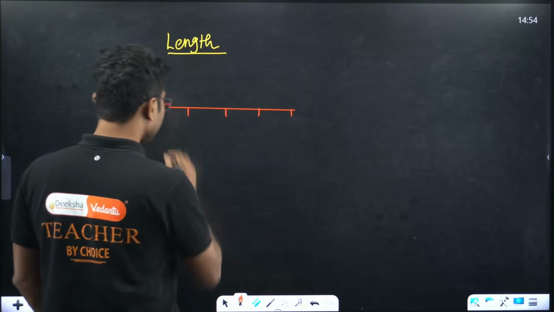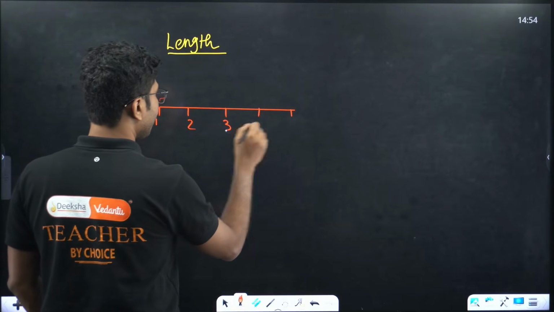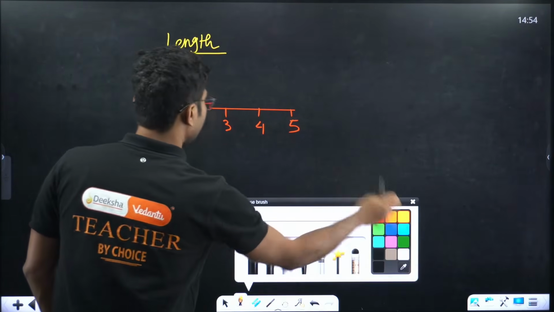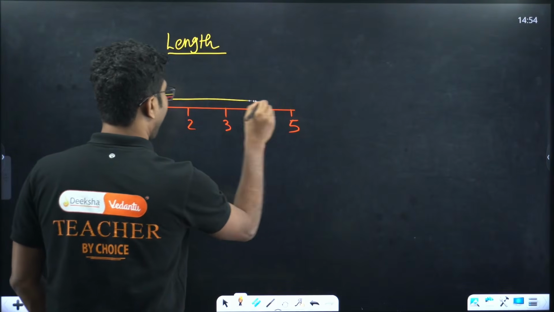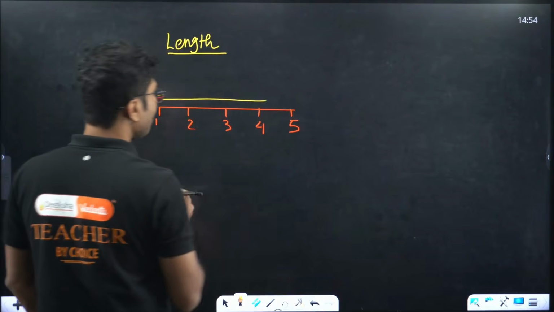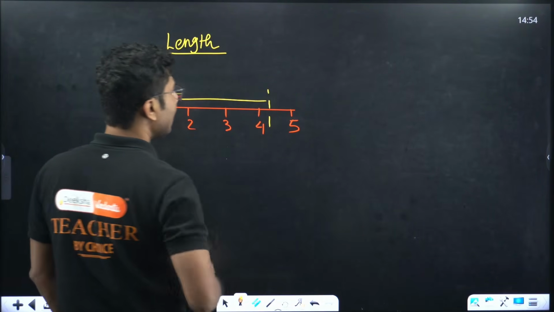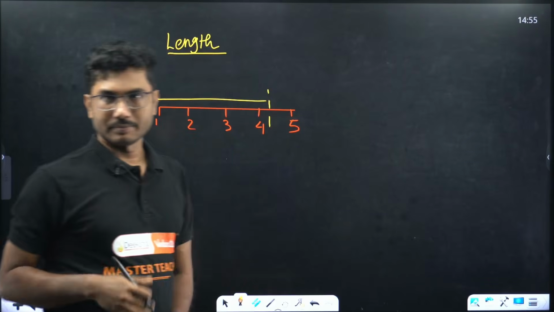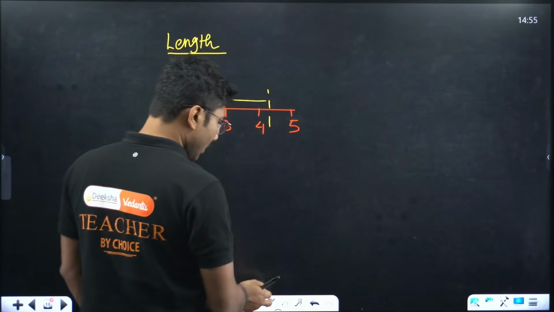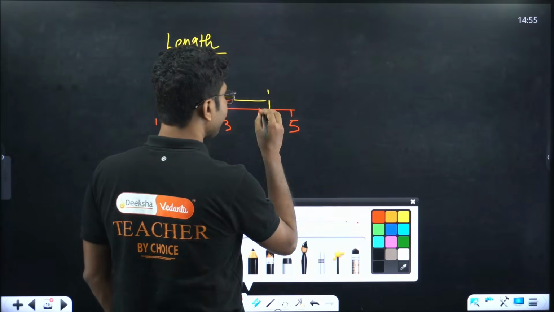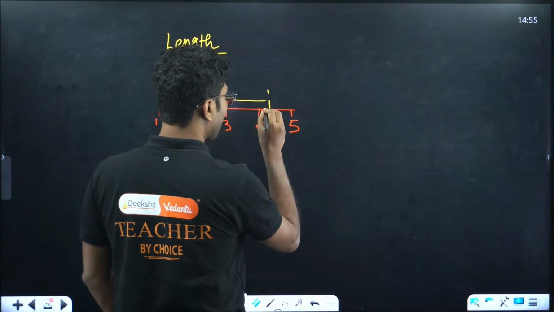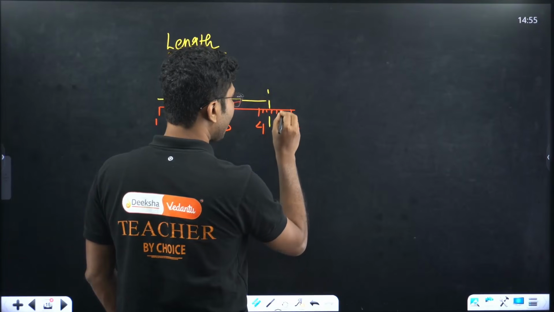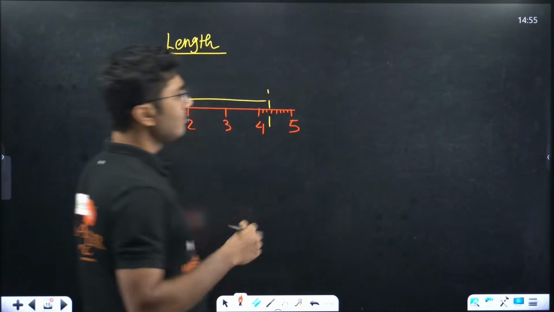Suppose this is 1, 2, 3, 4, 5. Now the length that you are trying to measure is this. You will see that this length is more than 4 but less than 5. In between these lengths you have some smaller divisions, say 4.1, 4.2, 4.3, 4.4, 4.5, 4.6, 4.7, 4.8, 4.9.